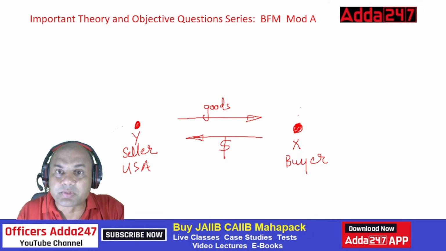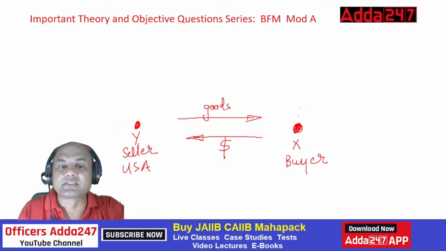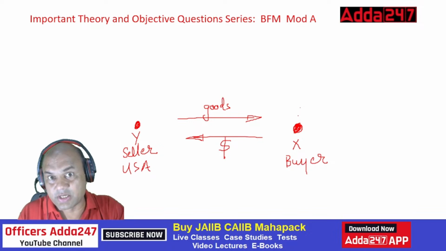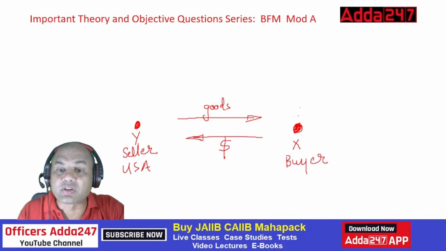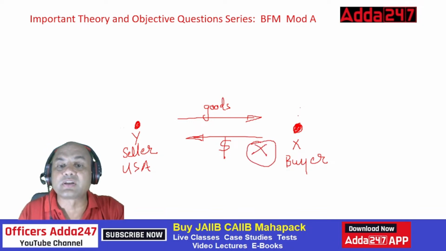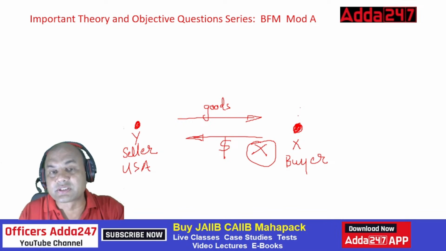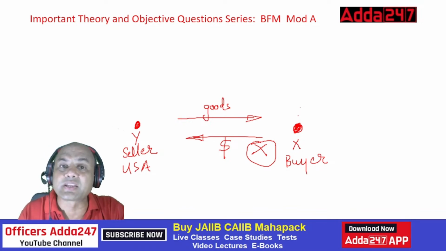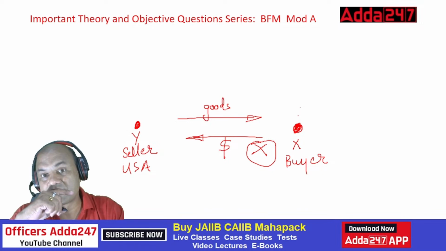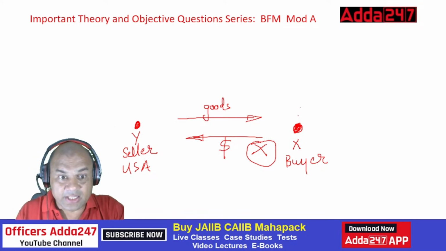But now there's a problem. Who will send first? Suppose Y sends the goods first and X does not send the money. In that case, what happens? Anything can happen, isn't it?